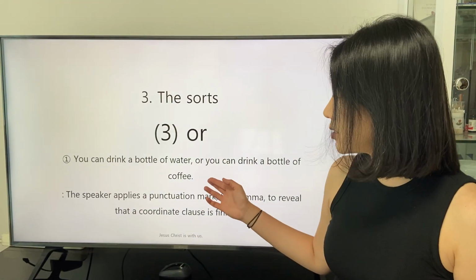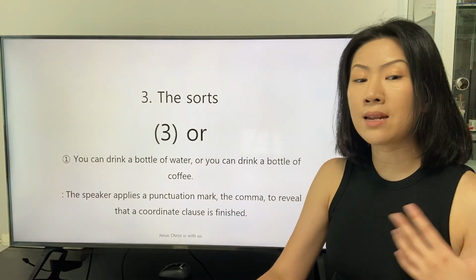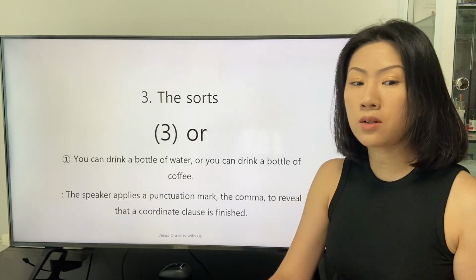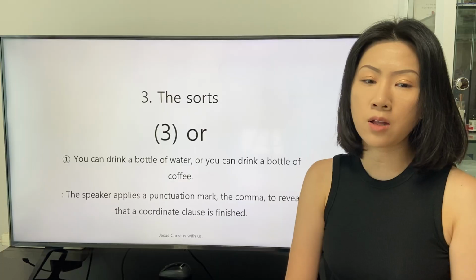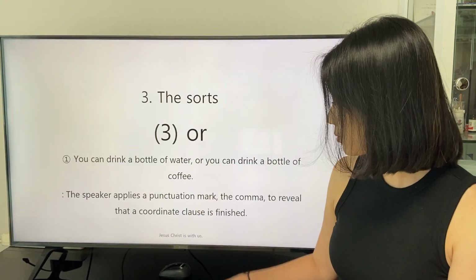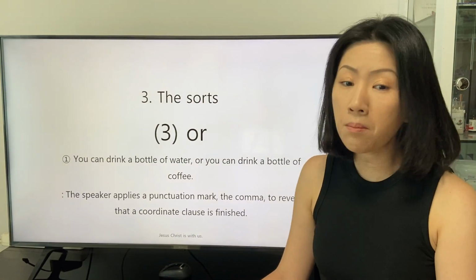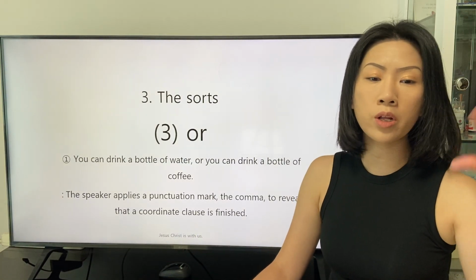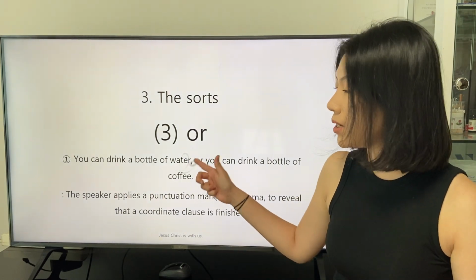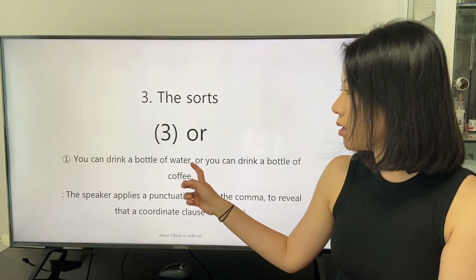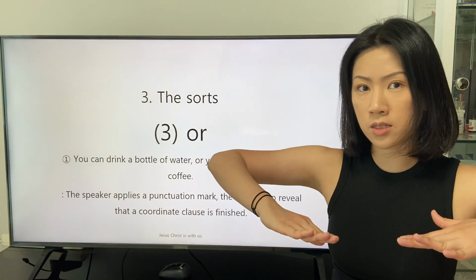Here's the first example. You can drink a bottle of water, or you can drink a bottle of coffee. The speaker applies a punctuation mark, the comma, to reveal that a coordinate clause is finished. The first coordinate clause is completed, and the speaker applies the comma to reveal that the two clauses